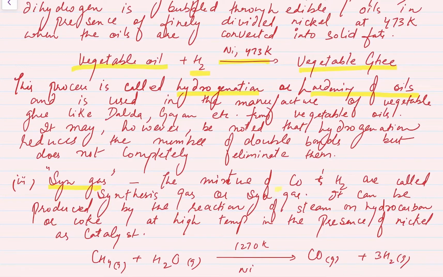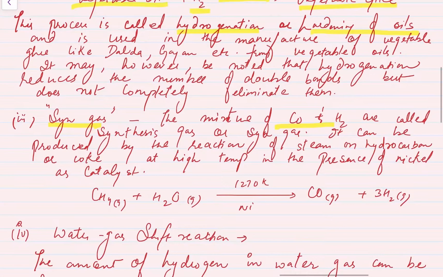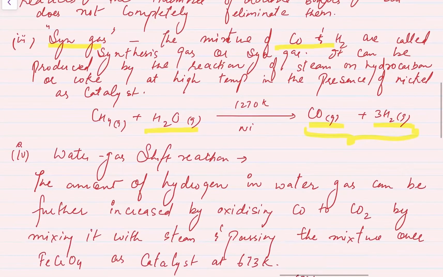Syngas is a mixture of CO and hydrogen, which is also known as synthesis gas. It can be produced by the reaction of steam with hydrocarbon, right? So it can be produced by the reaction of steam on hydrocarbon or coke at high temperature in the presence of nickel catalyst, and CO and hydrogen are produced. This mixture is known as syngas. Next is the water gas shift reaction.